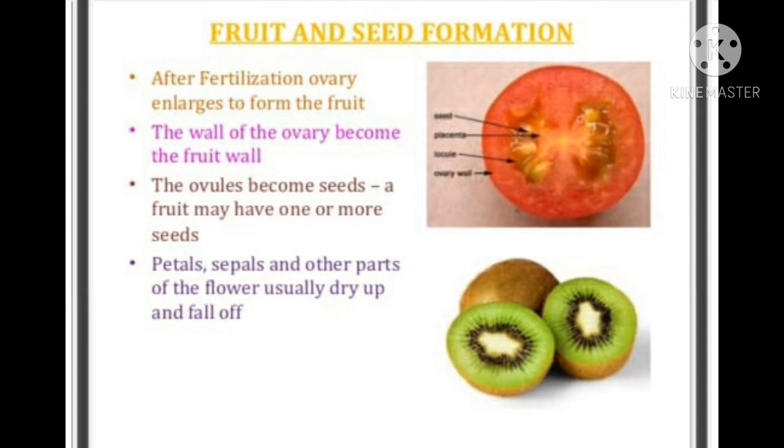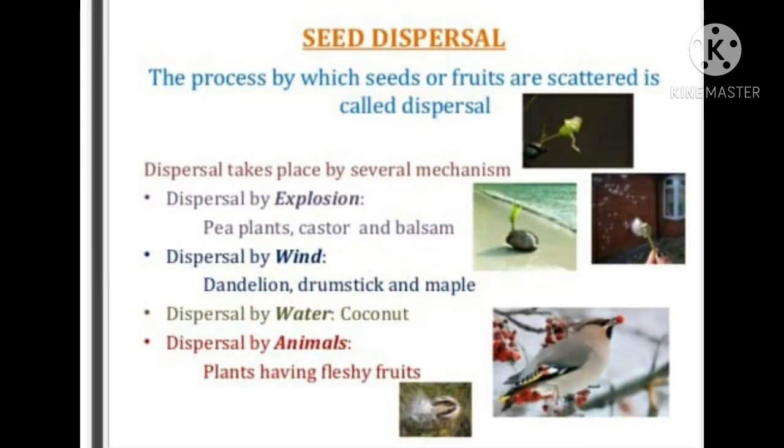A fruit may have one or more seeds. Petals, sepals, and other parts of the flower usually dry up and fall off. Children, you are seeing tomato and kiwi fruits formed after fertilization.